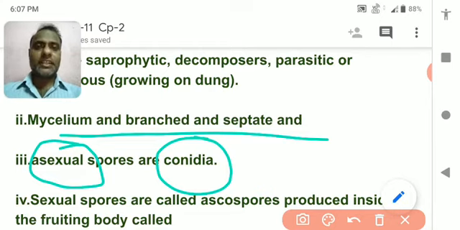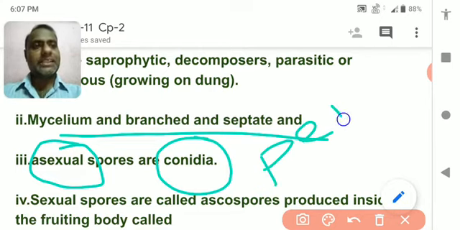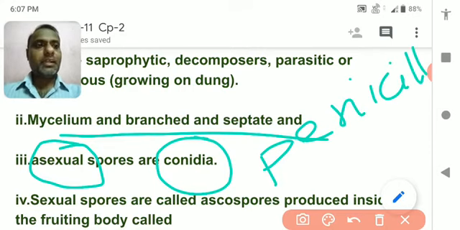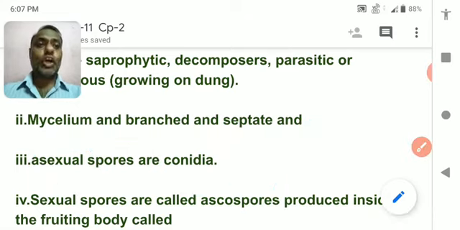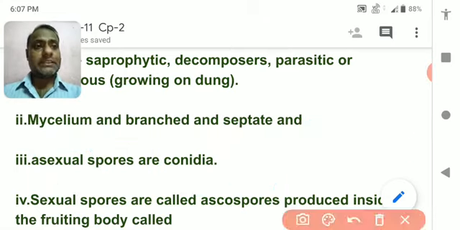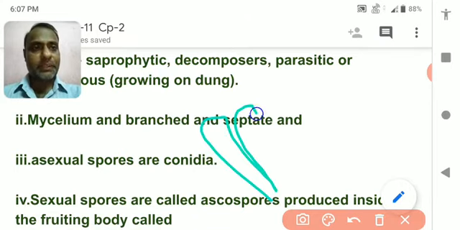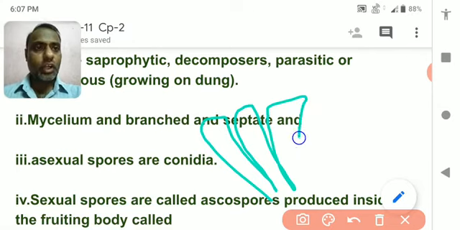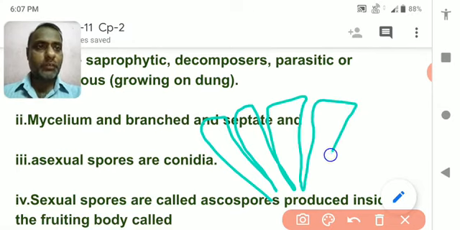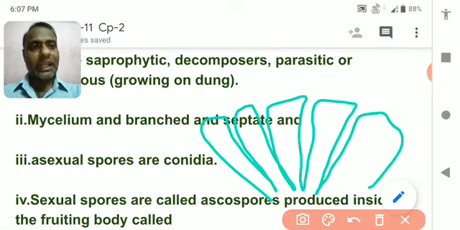You have heard the name Penicillium. Penicillium is a kind of fungus which looks like a finger. See, this is the Penicillium I am drawing over here, although the drawing is given very clearly in the book.